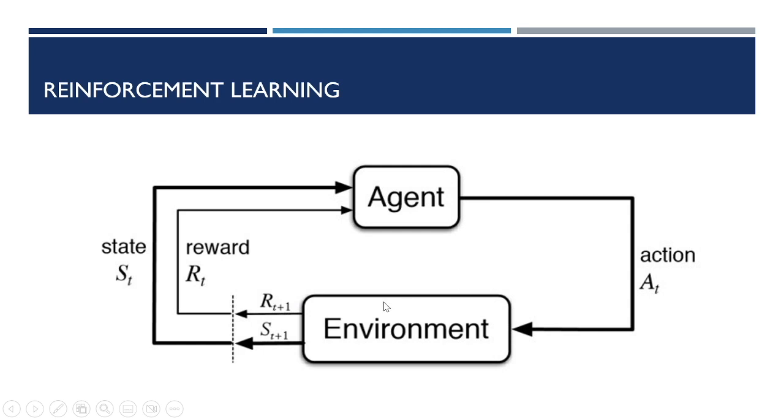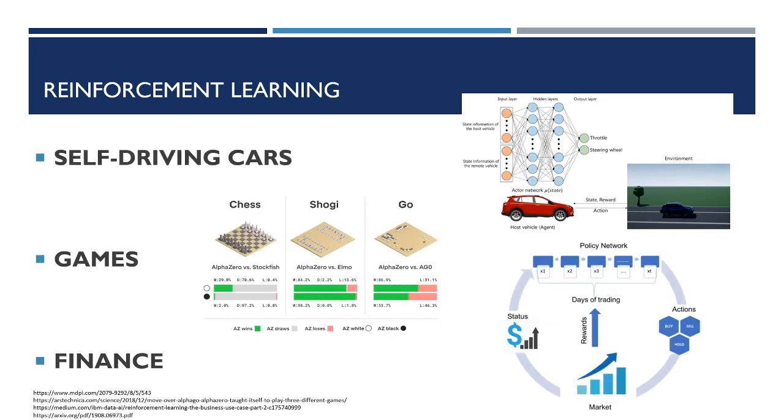With this feedback loop, the agent learns and adapts, using the past information to inform its future decisions. At every loop, the agent tries to maximize the reward it gets and minimize the punishment it receives, making reinforcement learning a suitable tool for training smart agents. Why reinforcement learning? Because it has gained a lot of popularity in the last years, thanks to the results it obtains in different fields, for example, self-driving cars, games, finance, and so on.